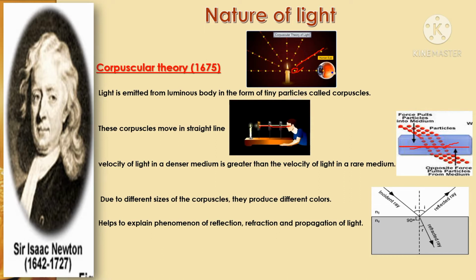Based on this theory, different sizes of corpuscles produce different colors. And he also explained the phenomena of reflection, refraction, and propagation of light. When we pass light through a medium, some of the light is reflected and some of the light is refracted. So this is the corpuscular theory.